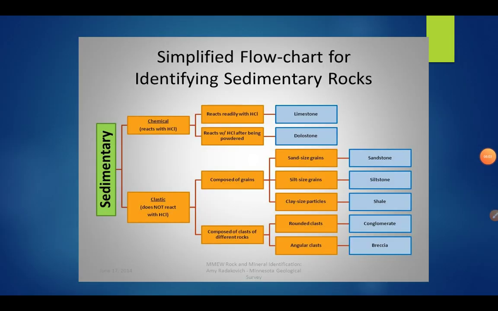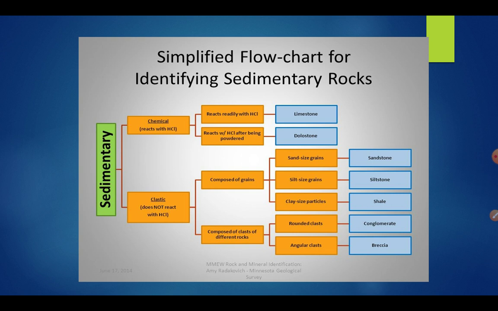Now students, observe this chart, a simplified flow chart for identifying sedimentary rocks. Clastic as well as chemical. Chemical rocks react rapidly with HCl, hydrochloric acid, or react with HCl after being powdered. These are limestone and dolostone, right?